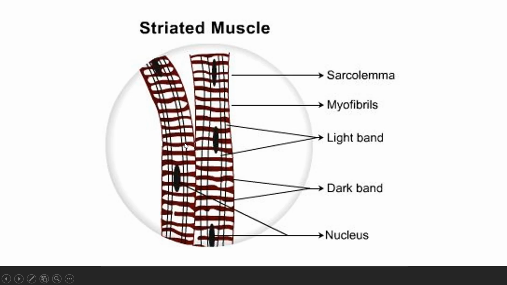Okay, so here you can see the diagram. You can see this maroon color dark band and these white or light color bands. That is why, being dark and light in color, they are called striated muscles. Sarcolemma: you are familiar with the term plasmolemma, that is plasma membrane. For muscle we use the term sarco. Lemma means membrane, so sarcolemma is the muscle membrane. Myofibrils are the fibers or muscle fibers, you can say. We have nuclei; one muscle has a number of nuclei in it, that is why it is called multinucleated.